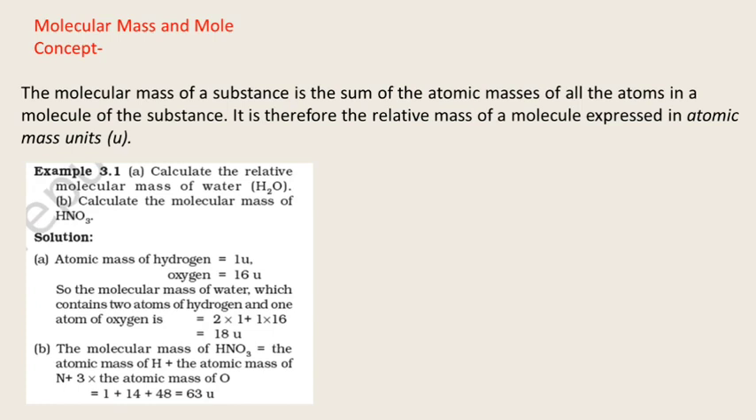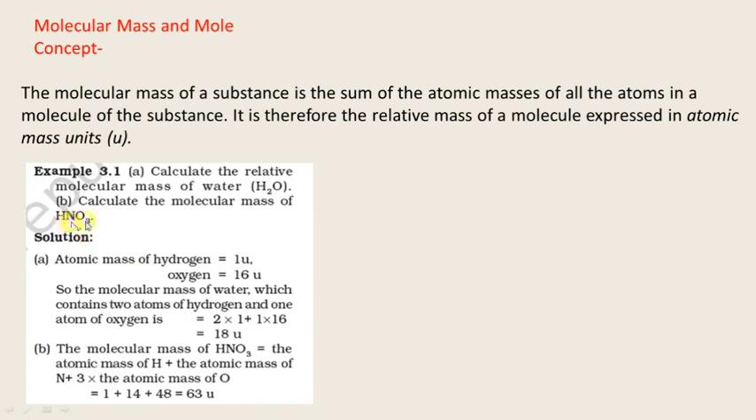It means all the atoms of the molecule have their masses and we have to combine them, and that becomes the molecular mass. For example, calculate the relative molecular mass of water, that is H2O. Here the atomic mass of hydrogen we know is 1, oxygen we know is 16. So the molecular mass of water contains 2 atoms of hydrogen, because here it is H2, and 1 atom of oxygen. So 1 multiplied by 2 is 2, plus 1 multiplied by 16, that is 18.